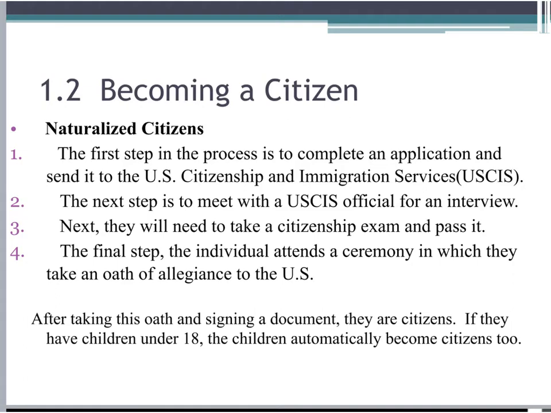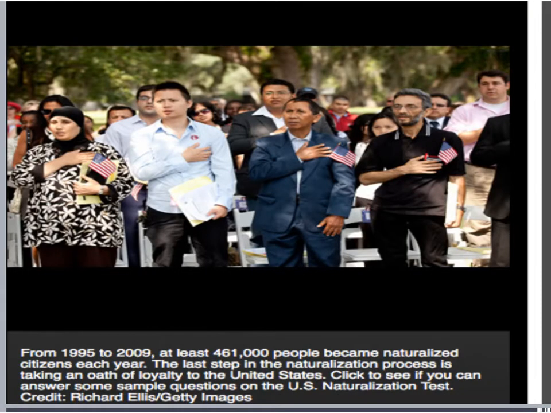If they have children under 18, the children automatically become citizens too. This is a picture of people taking an oath of allegiance to the United States in the naturalization process.